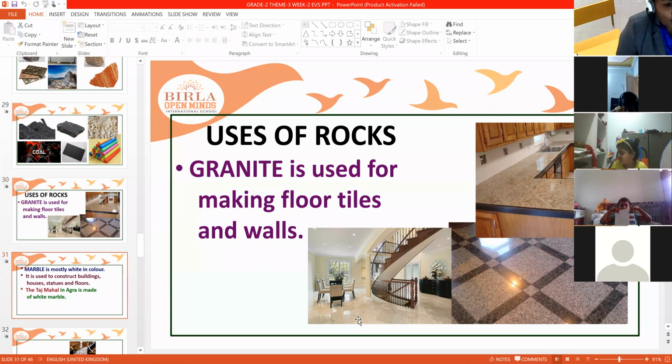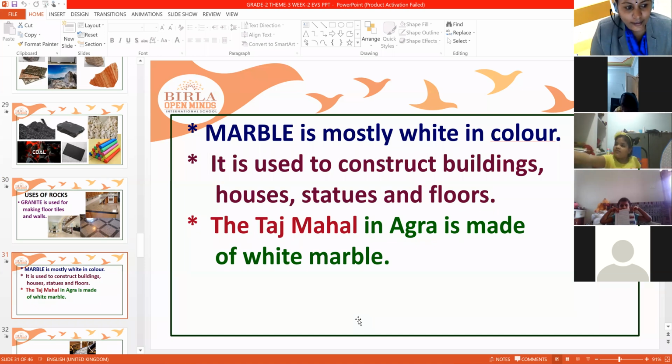Next, marble is mostly white in color. It is used to construct buildings, houses, statues and floors. The Taj Mahal in Agra is made of white marble. Children, one by one we are seeing the different kinds of rocks and learning about their uses, how they are used in our daily life.